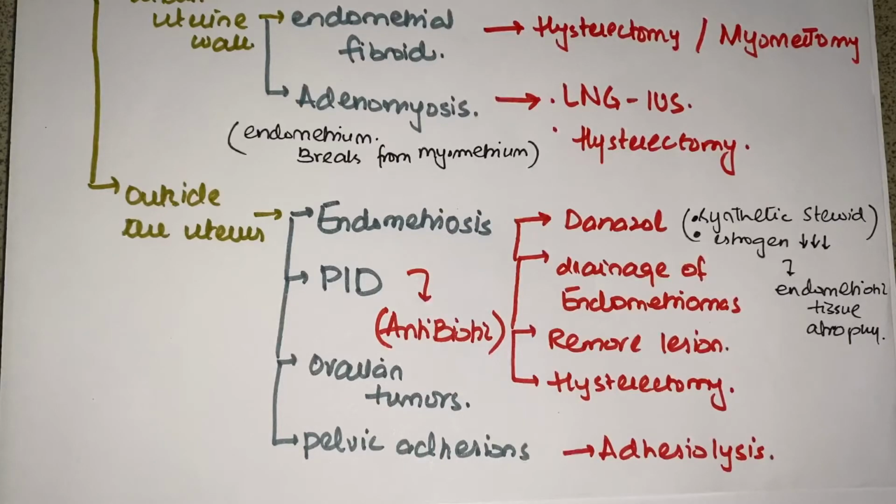Second, if the endometriosis has formed an endometrioma, then we will drain the endometriomas. We do surgical removal of the lesion, which is a conservative strategy, or a radical strategy, that is complete removal of the uterus, hysterectomy. Another cause is pelvic inflammatory disease, where we go for antibiotics, which I have discussed before in my video on PID, ovarian tumors, and pelvic adhesions. If pelvic adhesions are the cause, we go for adhesiolysis, a surgical procedure in which we remove the adhesions.